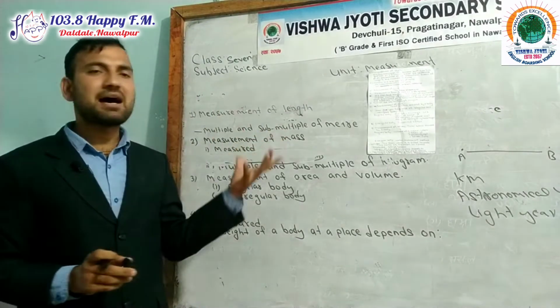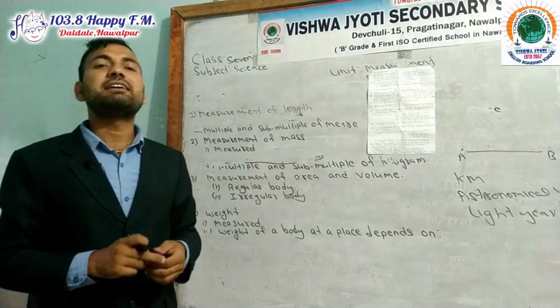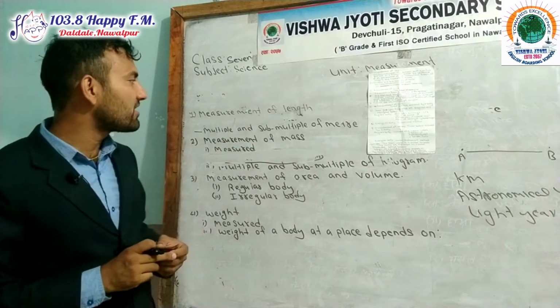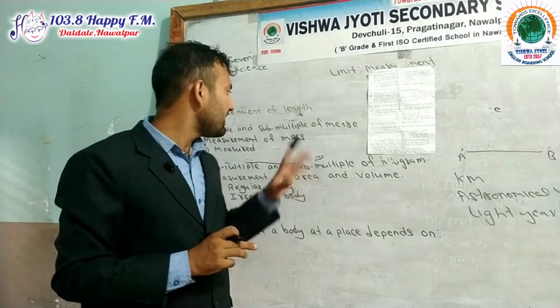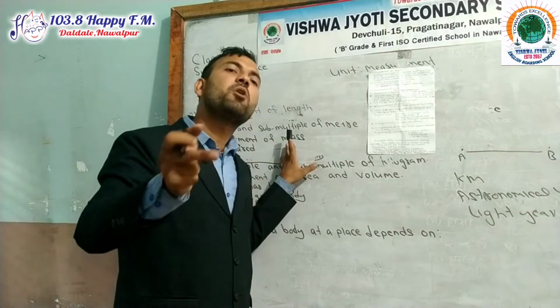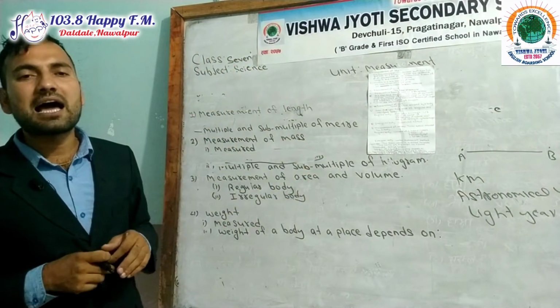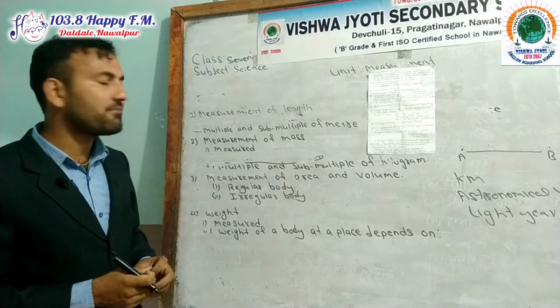What is mass, or measurement of mass? The amount of matter contained in a body is known as mass. Its SI unit is kilogram and CGS unit is gram.